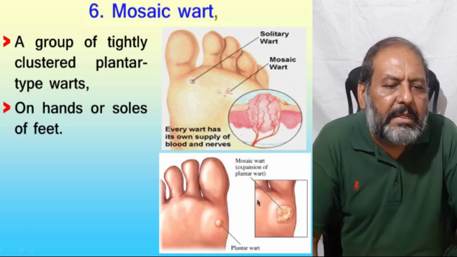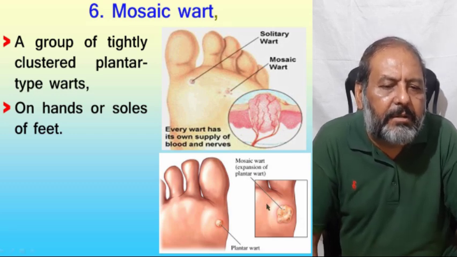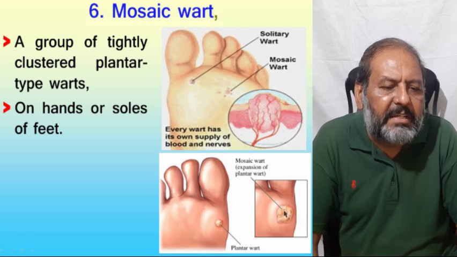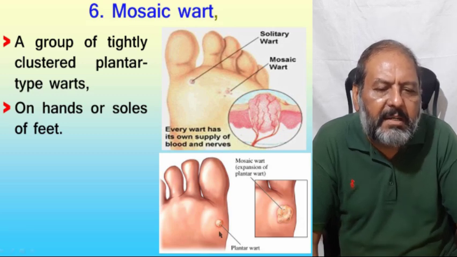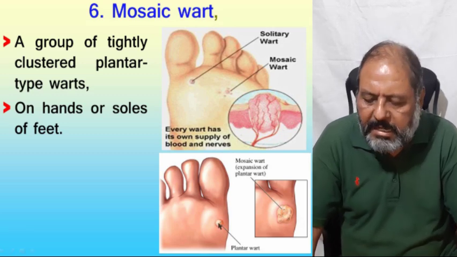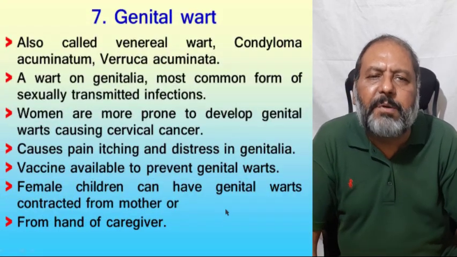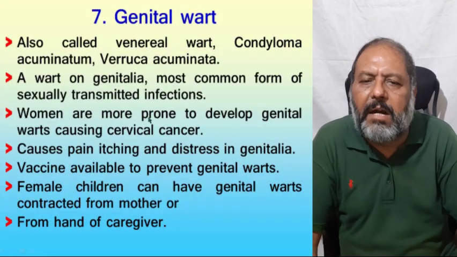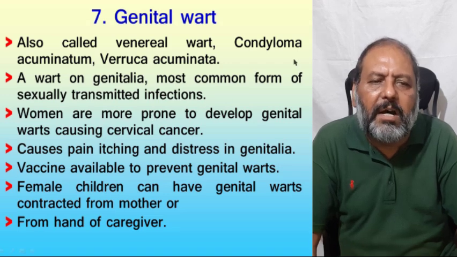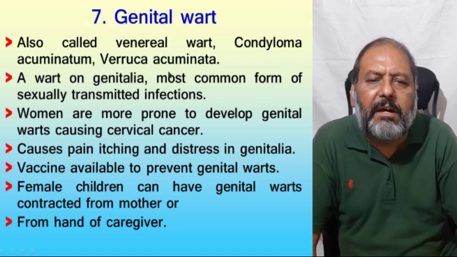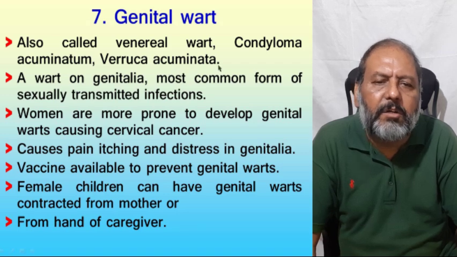And here one can see the mosaic wart. Expansion of the plantar wart can make the mosaic wart, and here there is only the plantar wart. The 7th type of the wart is the genital wart, also called venereal wart, condyloma acuminatum, or verruca acuminata.